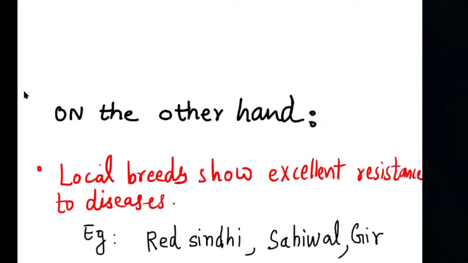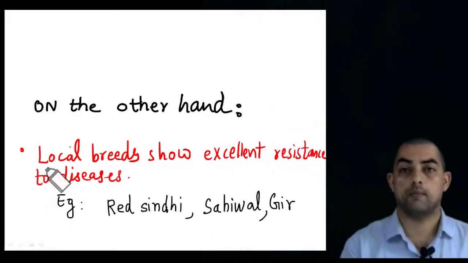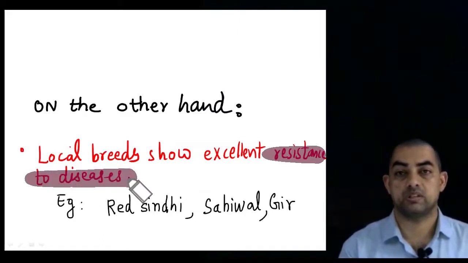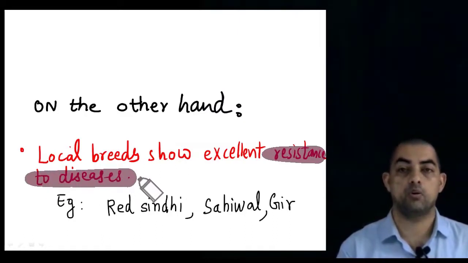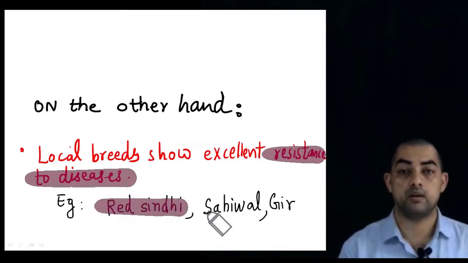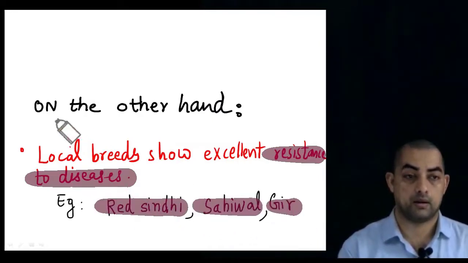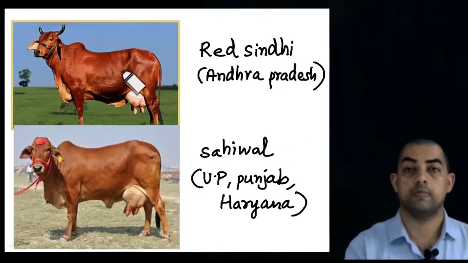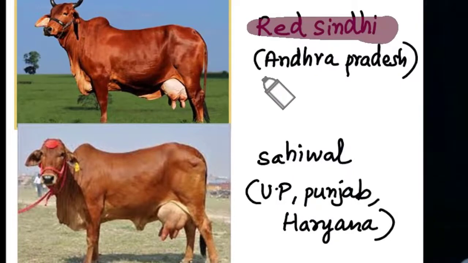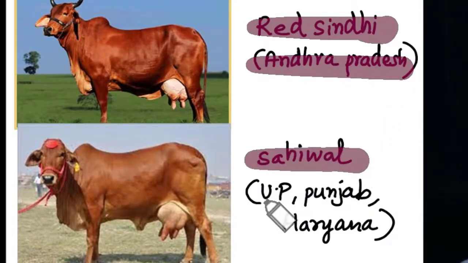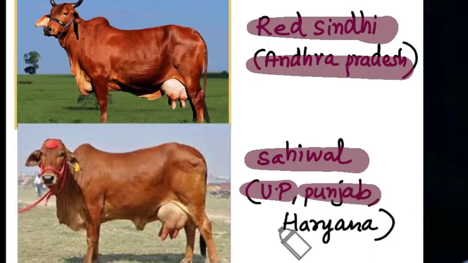On the other hand, if we talk about Indian breeds, the local breeds, they show excellent resistance to diseases. The best examples are Red Sindhi, Sahiwal and Gir. Let us see their pictures. Over here, as you can see, the top one is the Red Sindhi. It is from Andhra Pradesh, and the next one is called Sahiwal. It is found in UP, Punjab and Haryana.